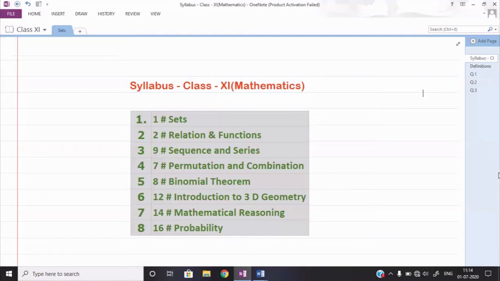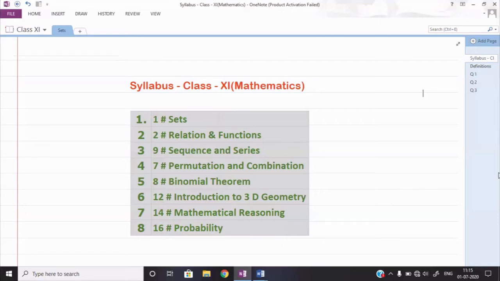The seventh one is mathematical reasoning. If we talk about mathematical reasoning, such a topic is actually not a part of maths. It is a part of computer science. In computer science, when we apply certain logic, we give commands to the machine. How to give the command to the machine and how it is converted into machine code basically belongs to that particular subject. But since computers are also related to maths, this topic is given in your syllabus.